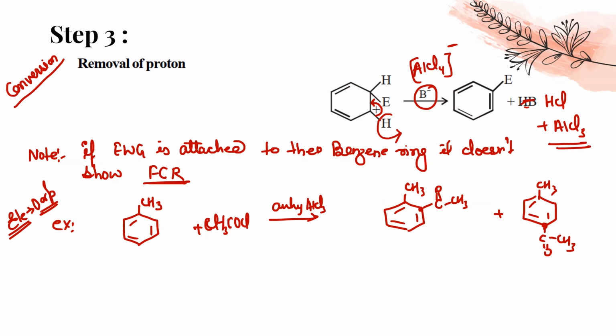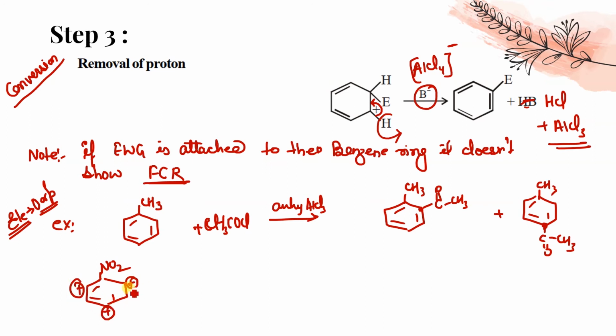So for the electrophile to attack this benzene ring, the benzene ring must have high electron density at ortho and para position. Clear? But if I am adding any electron withdrawing group, if I am adding NO2 like this, what it will do is decrease the electron density at ortho and para position, because if you check the mechanism, a plus charge comes.